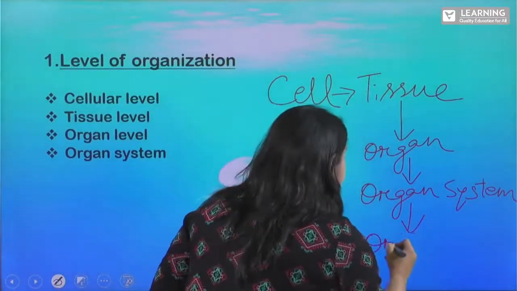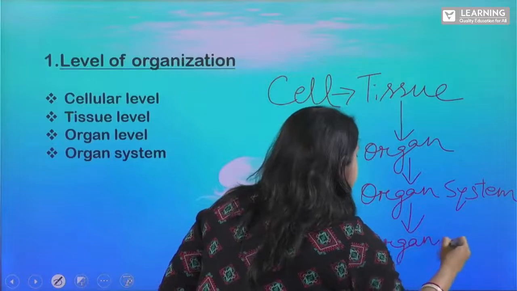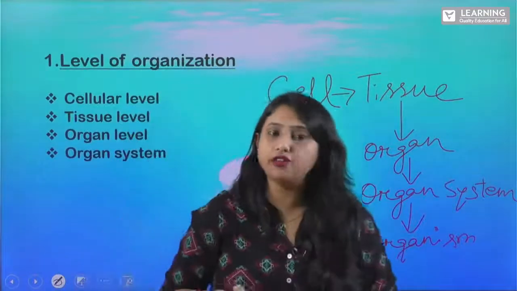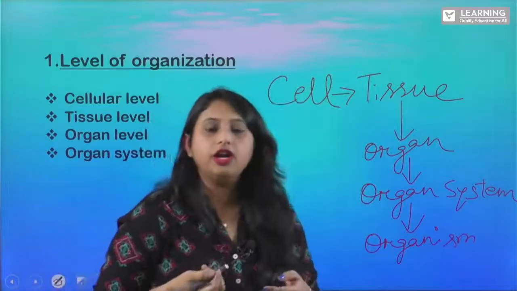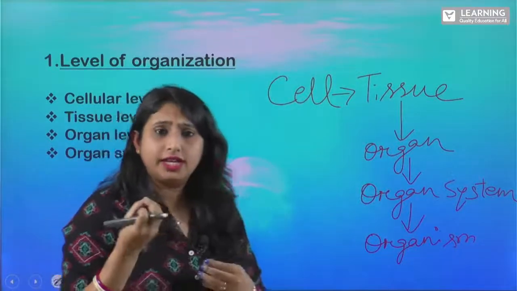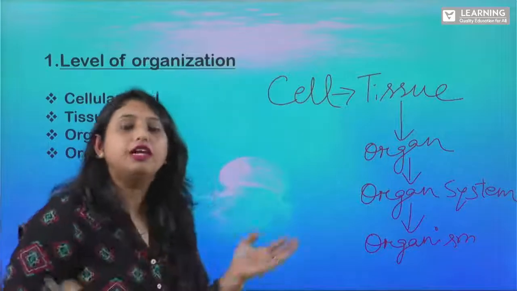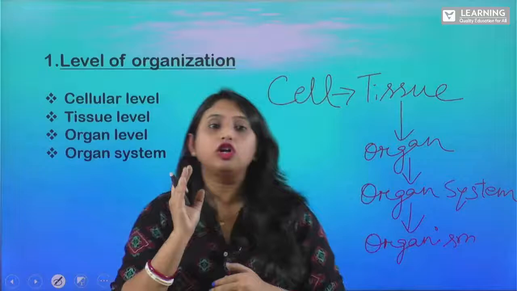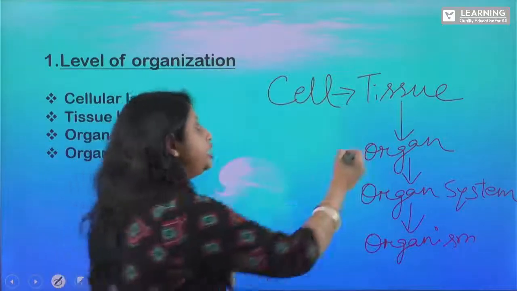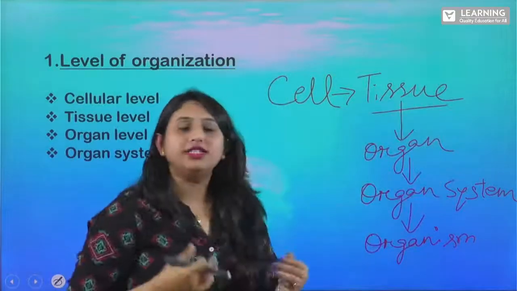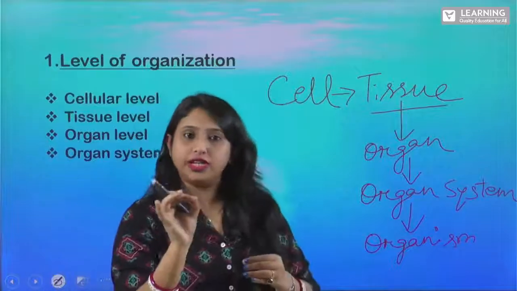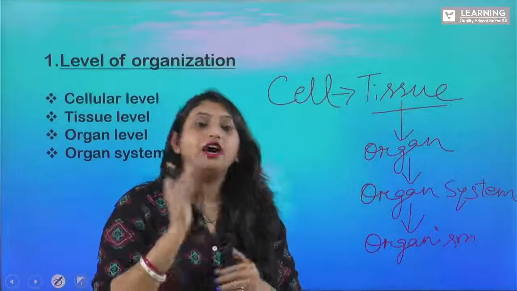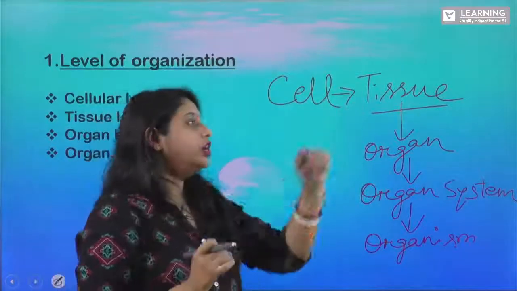So, organism. Yes. So, you know what is cell? Cell is the basic structural and functional unit of life, right? So, when similar cells, the group of cells, combine together and perform a specific function, we call it as tissue. Clear? So what is tissue? Tissue is a group of cells that combines together and performs a specific function, right? So that is your tissue.